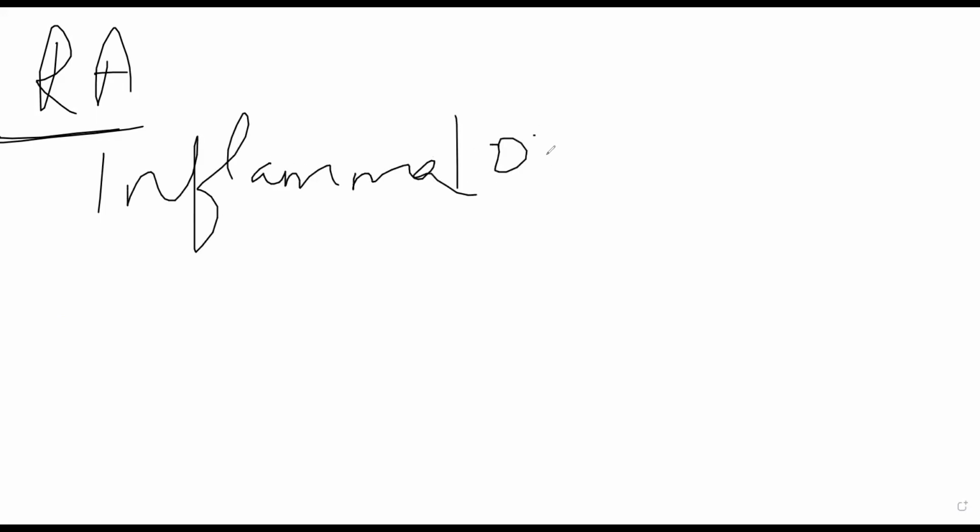The prominent manifestation of RA is severe inflammatory arthritis. There will be inflammatory arthritis of your peripheral joints specifically. Okay, your wrists, your fingers, those will start getting affected.